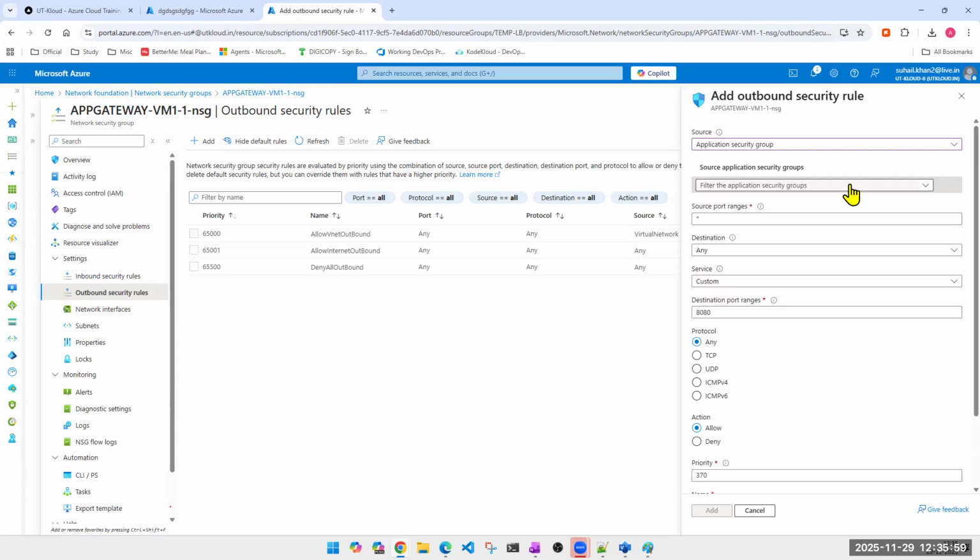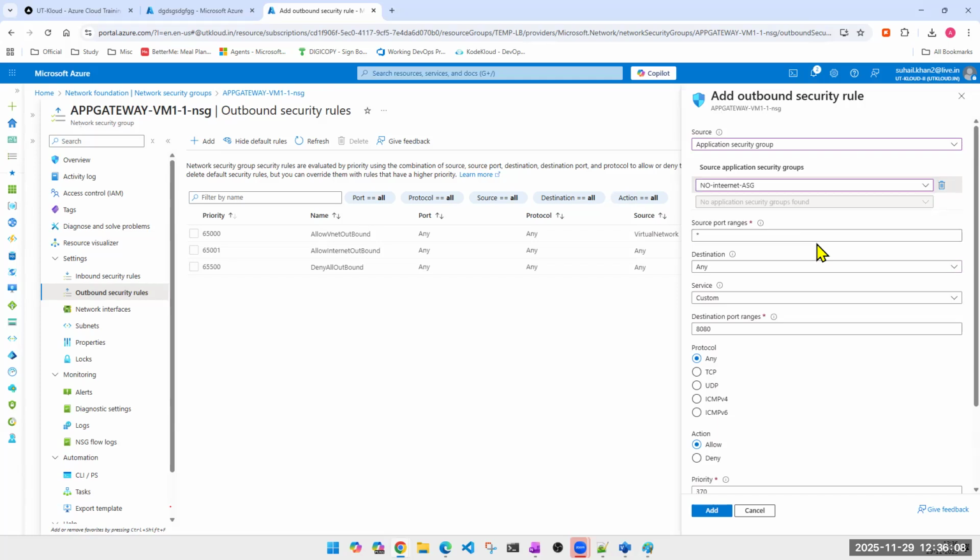How many application security groups do we have as of now? Only one. So when I click on the drop-down, I'll see only one. It says no timesheet application security group, right? Source port.